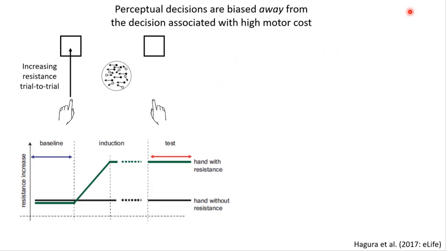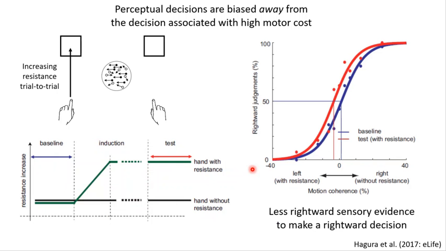To understand how motor costs influence perceptual decision-making, Hagura et al. had participants enact their decisions by performing reaching movements and manipulated the force required to enact each decision. Critically, the force required to make a leftward decision was increased gradually during an induction period, such that participants were not aware that one response was associated with a higher action cost. The results indicated that relative to a baseline period, less rightward coherence was needed to make a rightward decision when the leftward decision had a high action cost. That is, there was a perceptual bias away from the costlier decision.